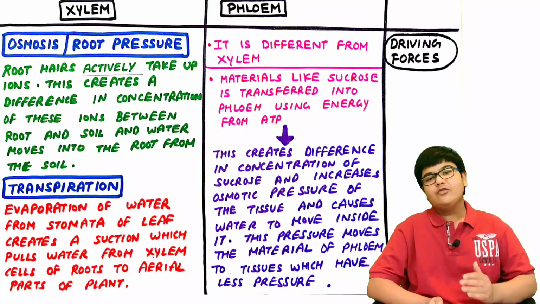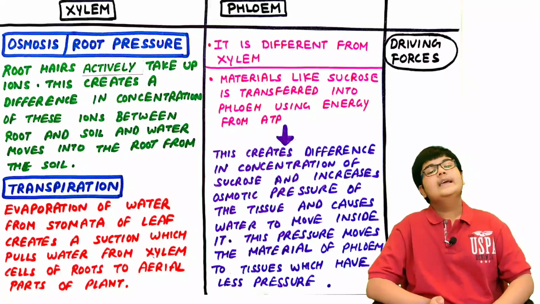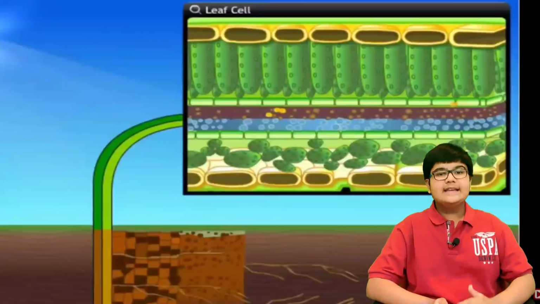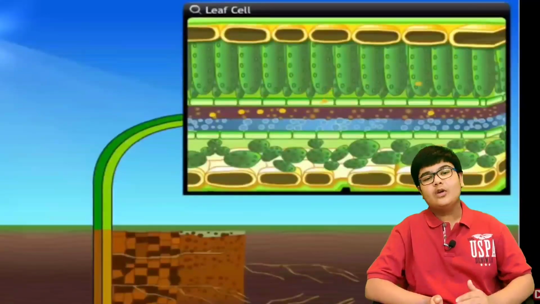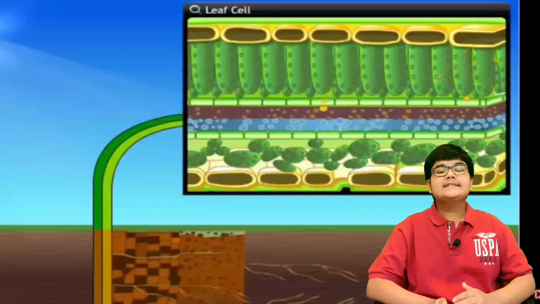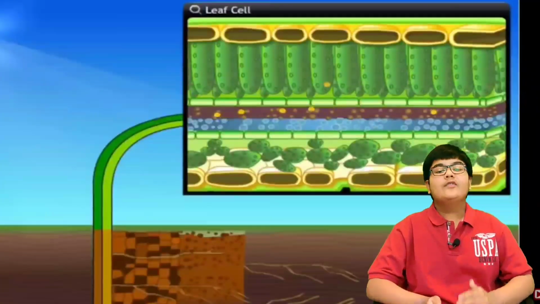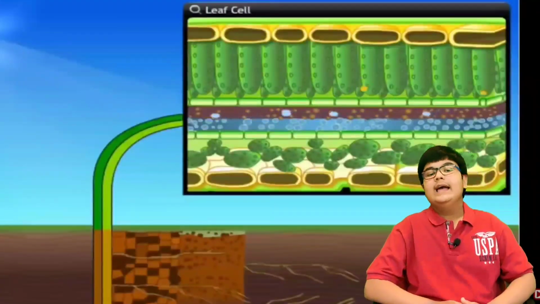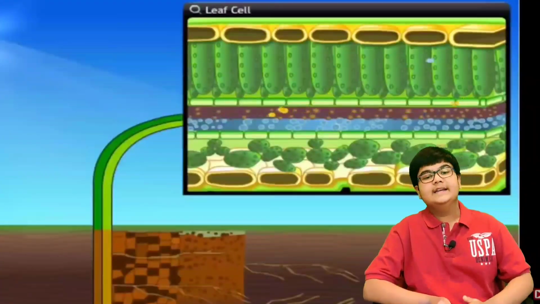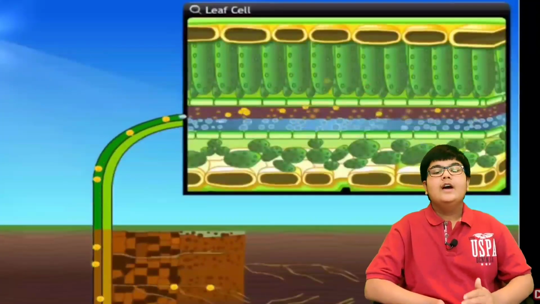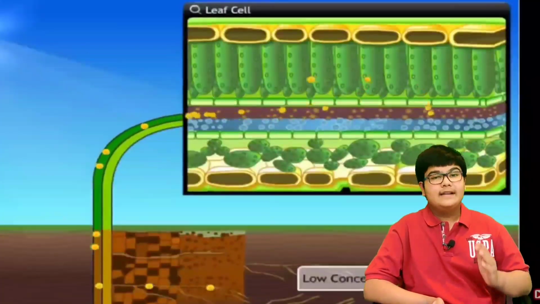Now let's see the driving forces of phloem tissue. It is different from xylem. Materials like sucrose are transferred into the phloem using energy from the ATP. This creates a difference in concentration of sucrose and increases the osmotic pressure of the tissue and causes water to move inside it. This pressure moves the materials of phloem to the tissue which have less pressure.